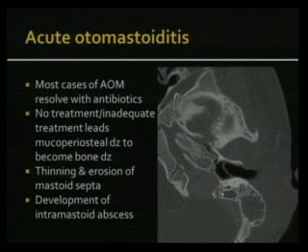And this is an axial temporal bone CT image showing you an intramastoid abscess. Here you can see the mastoid septae are destroyed. This is how normal mastoid septae look. You can see there's opacification of the mastoid air cells, there's destruction of the mastoid septa, and there is an intramastoid abscess. So this is also called an intramastoid empyema. So now this is a complicated mastoiditis, or this is also called coalescent mastoiditis.